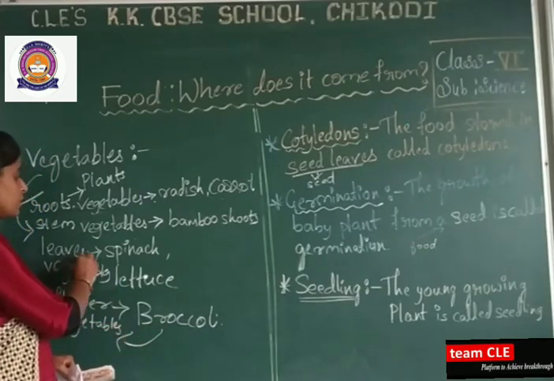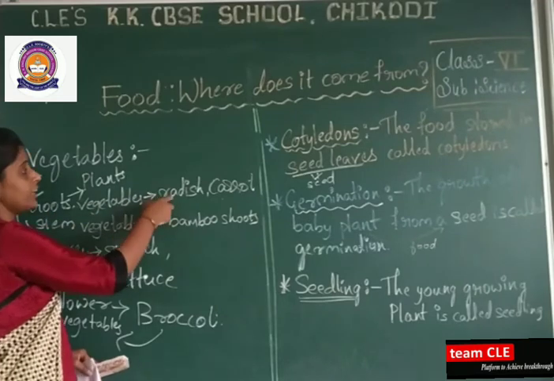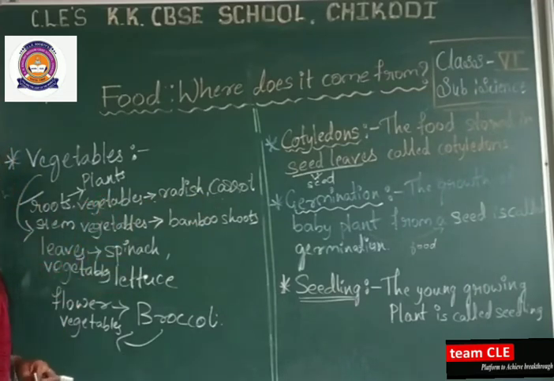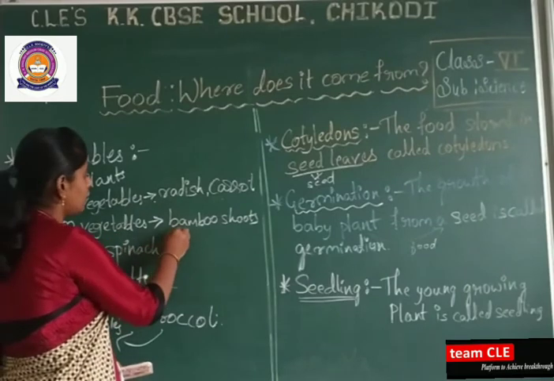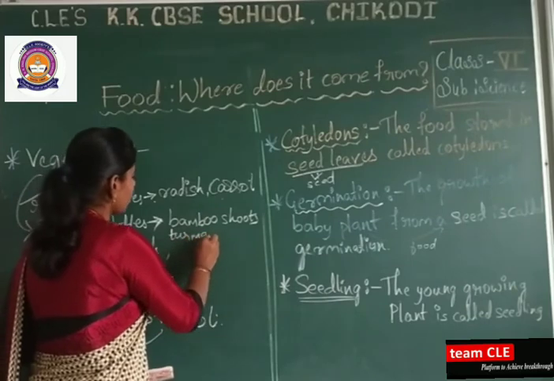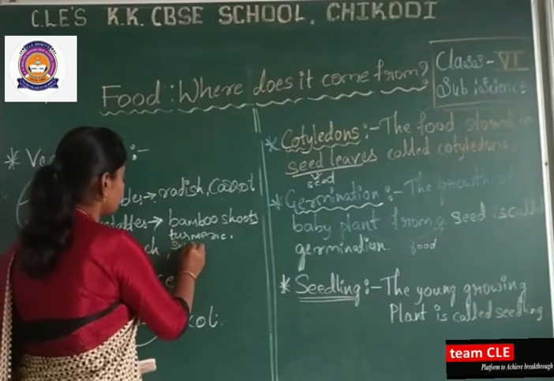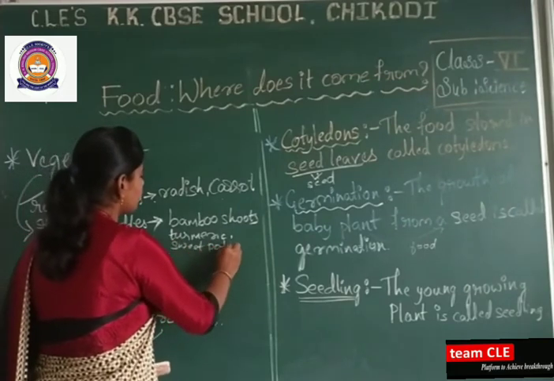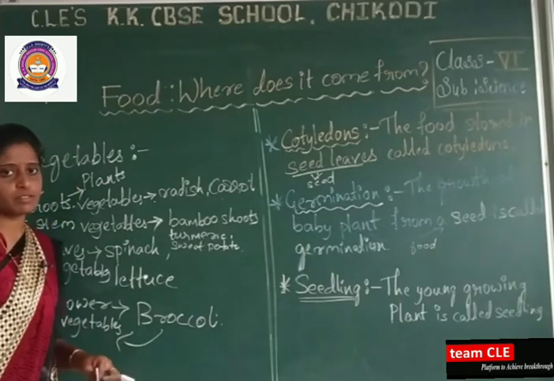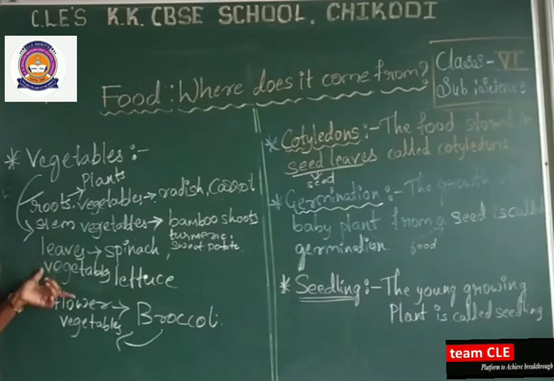Next we are having the leaves: spinach and lettuce are the leaves vegetables. Stem vegetables are bamboo shoots. Next we are having the root vegetables like radish and carrot. Again for stem, turmeric will also come under stem vegetables. Even the sweet potato also comes under stem vegetables. These are the different kinds of vegetables we are getting, all from the plants here.